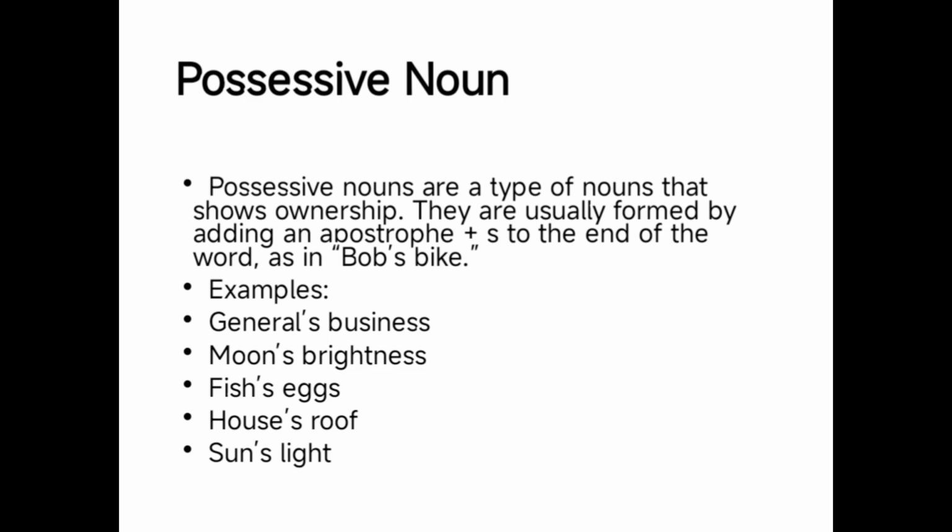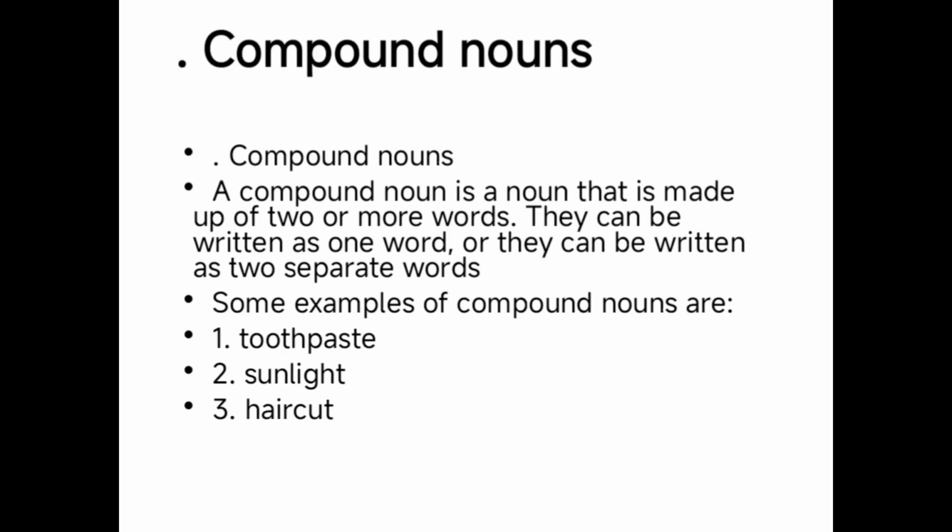Then we will discuss the compound noun. Compound nouns are words or nouns that are made up of two words or more. They can be written as one word, or as two separate words joined by a hyphen, or separately.